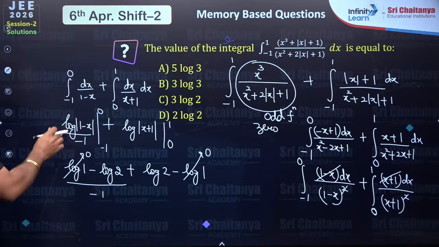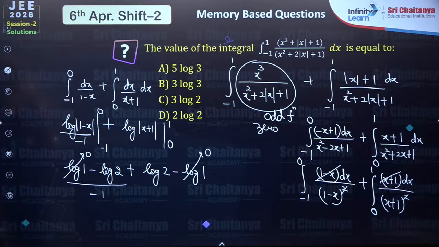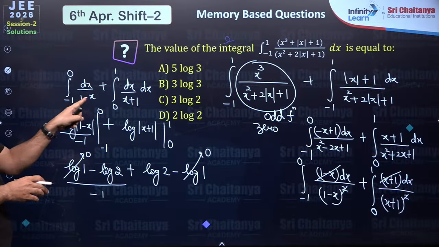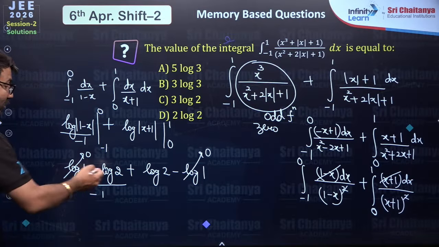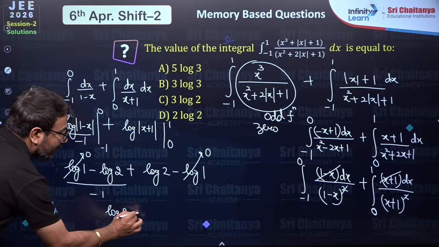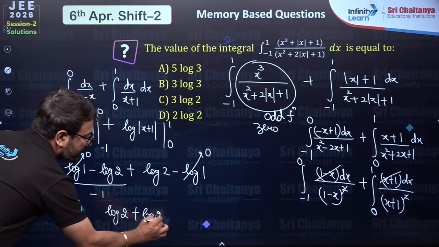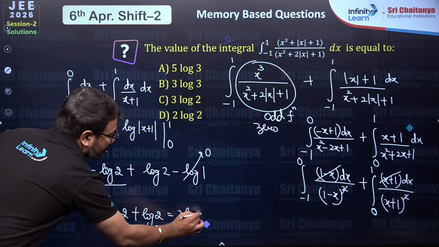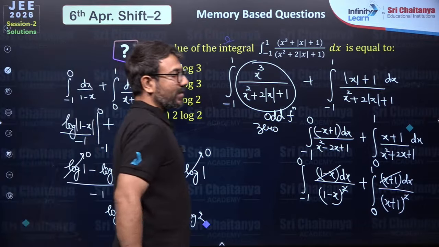Alright, I forgot to divide because see, 1 minus x is given, no? So the integral of 1 upon 1 minus x is log of 1 minus x divided by minus 1, because the coefficient of x has to be divided here. So you will be able to see here that we are getting log 2 and then plus log 2, which is 2 log 2. So in this way we will be able to generate the answer.